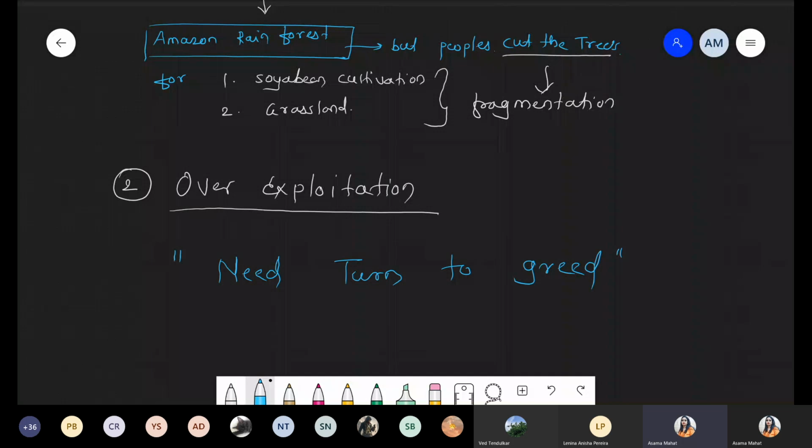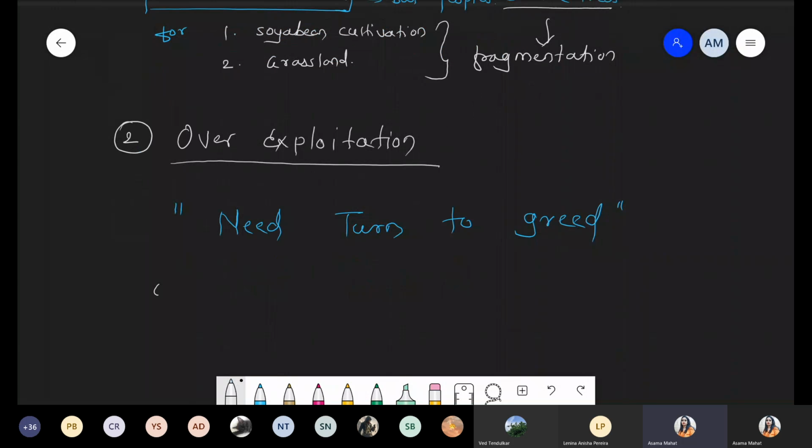Now, in this condition, need is turned to greed. Best examples are all those showing extinction. I am taking only two examples. You can select the dodo bird, the Steller's sea cow, or the passenger pigeon. It's your choice, because we already discussed the extinction categories in the last class. So we are taking some examples. One is the passenger pigeon bird, which is extinct from America.